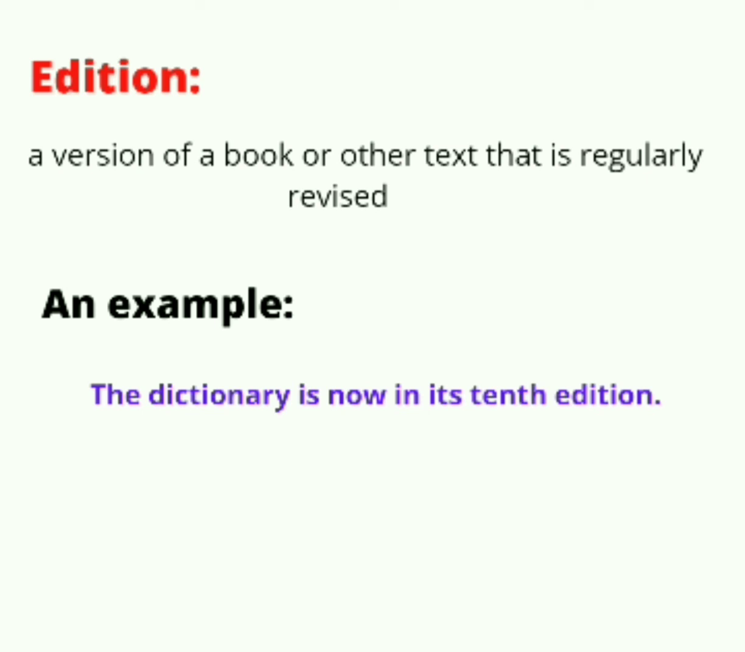Number 13 is edition. Edition is a countable noun defined as a version of a book or other text that's regularly revised. An example, the dictionary is now in its 10th edition.